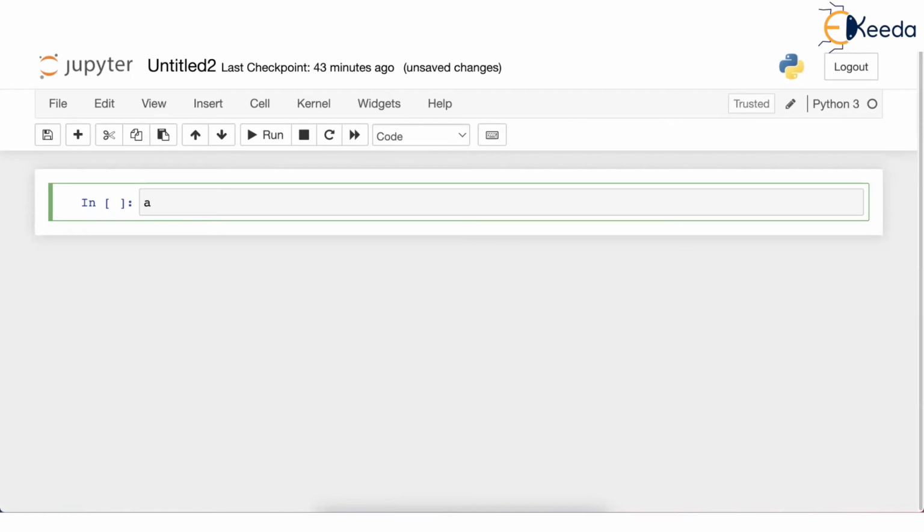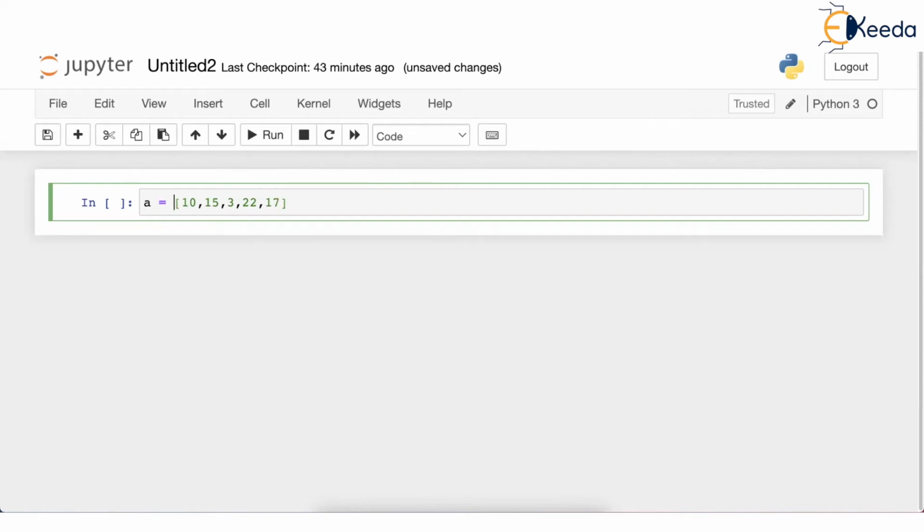Let's see. A is equal to 10, then maybe 15, 3, 22, let's say 17. So it contains some even and odd numbers. A is the list.